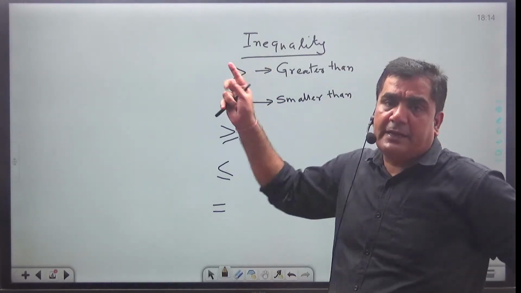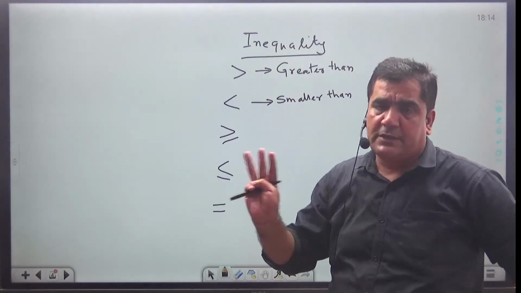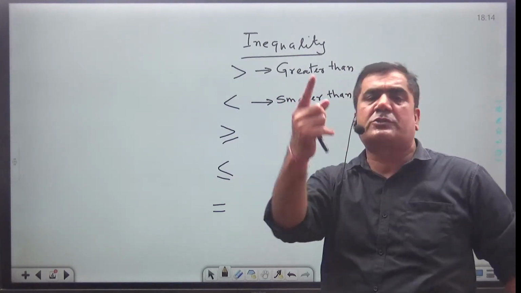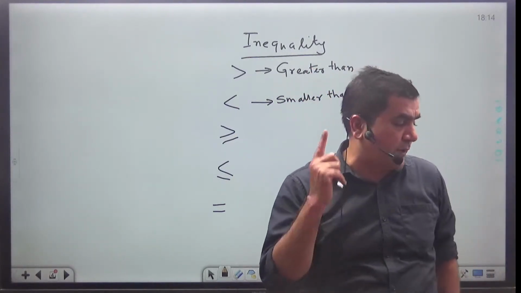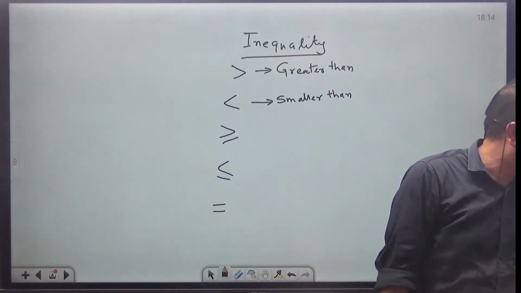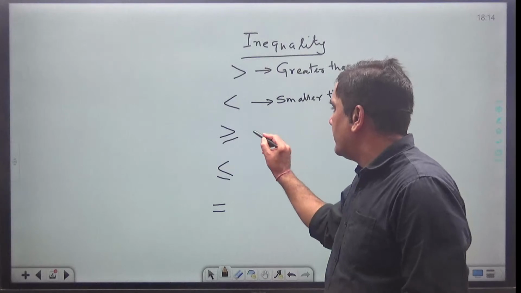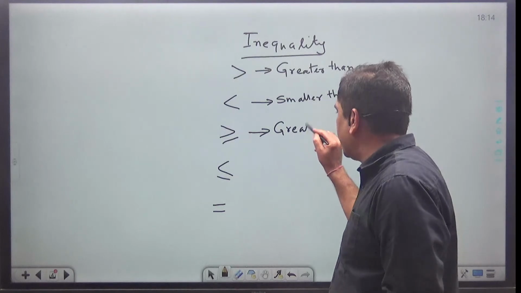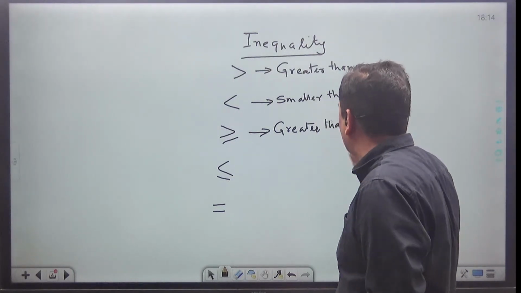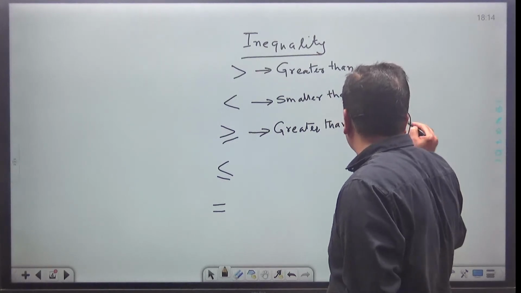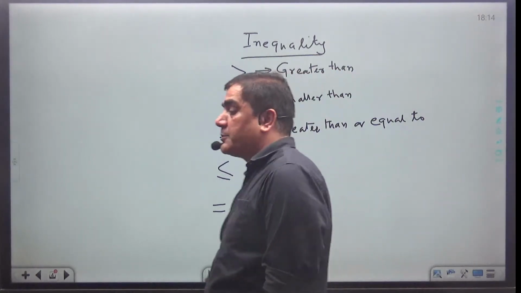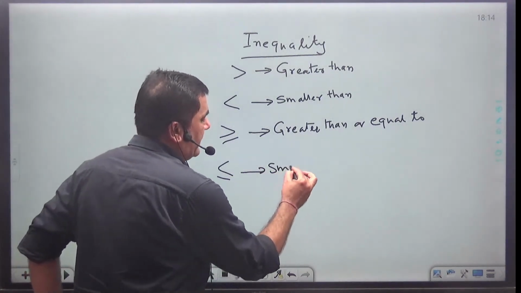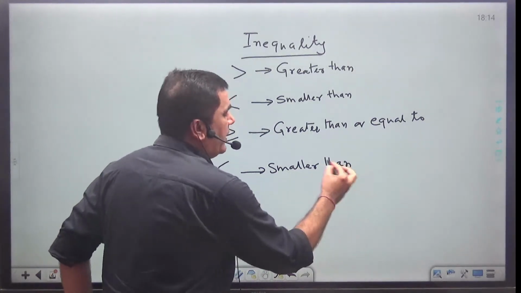See, this topic will take 3 classes. I am going to wind up this topic in 3 classes. 3 hours I am going to spend on this topic, and thereafter my commitment is, whatever question is going to come, you will be able to crack the question in the exam. Don't worry. Clear? Okay. Now, what does this symbol stand for? This symbol stands for greater than or equal to. Most of you say 'and equal to', but in between greater than and equal to, it must be 'or'. Now, what about this one? This is nothing but smaller than or equal to.